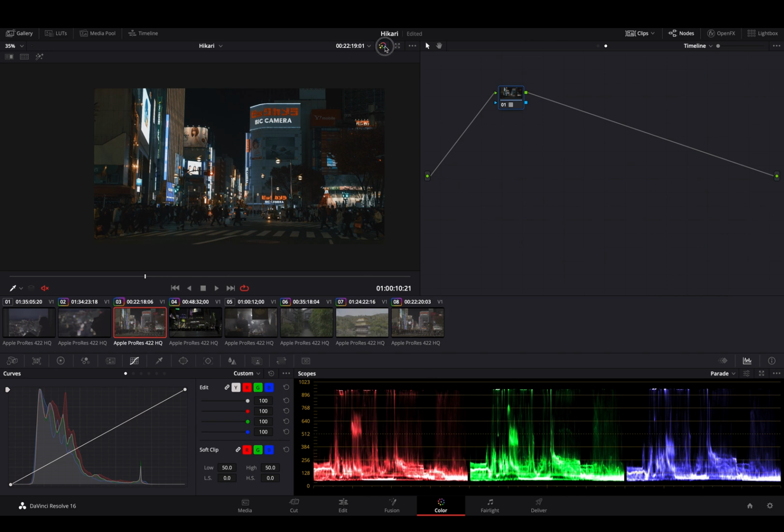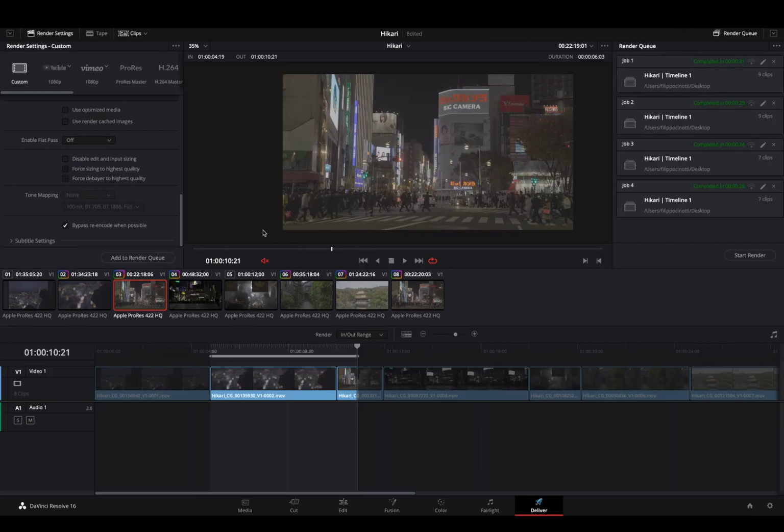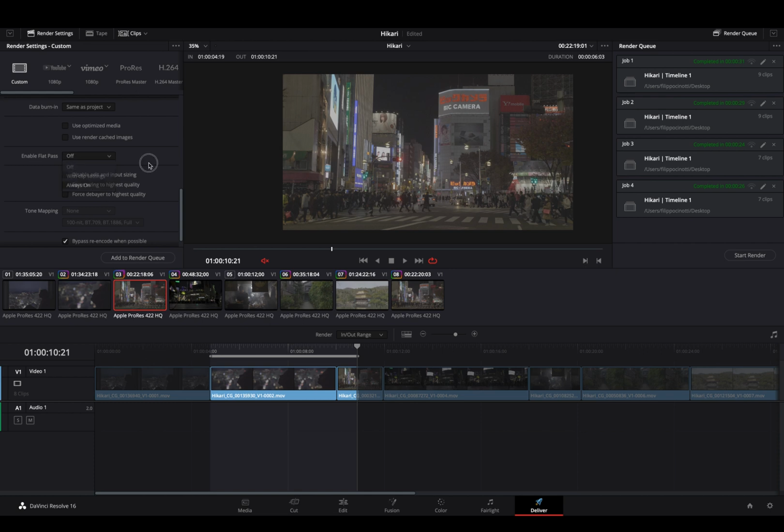If you want to bypass this and say I bypassed everything and I want it all flat, you just have to enable flat pass and say always on, and uncheck all these three: tone mapping, bypass re-encode when possible, and the subtitle settings.